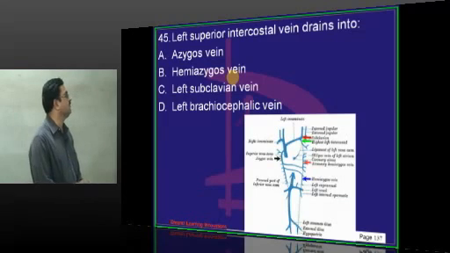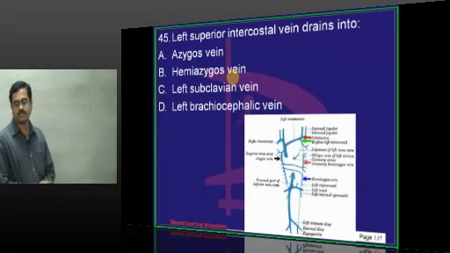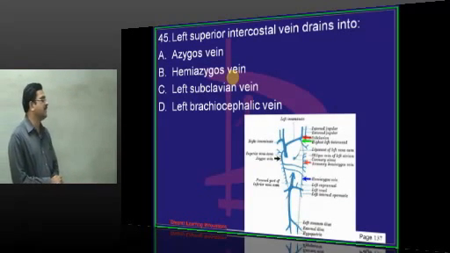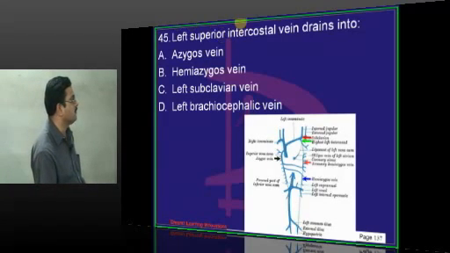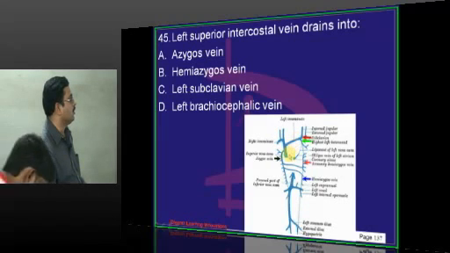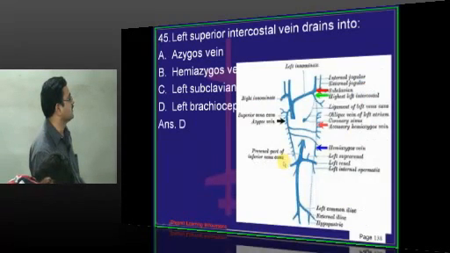Left superior intercostal vein is formed by the union of second, third and fourth posterior intercostal veins. All of them join together to form the left superior intercostal vein. It arches, crosses the arch of aorta and drains into left brachiocephalic vein. On the right side, it drains into azygos vein. So answer is left brachiocephalic vein.